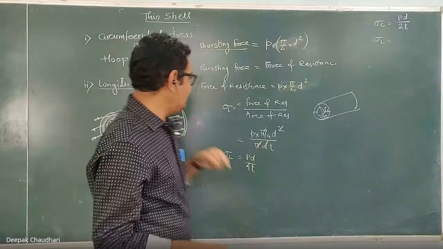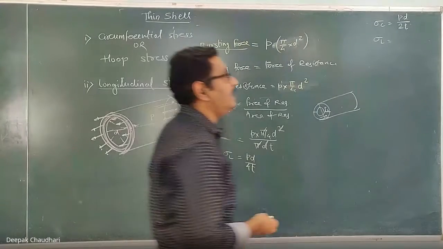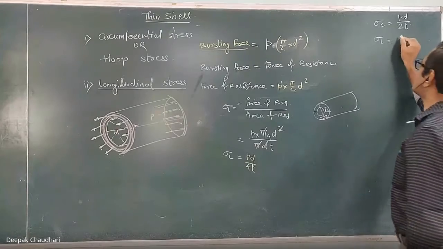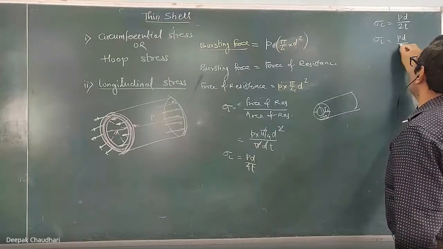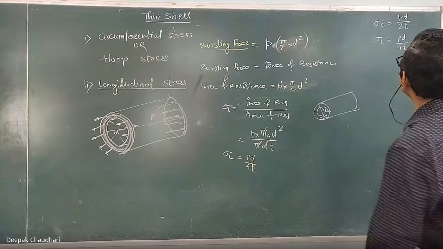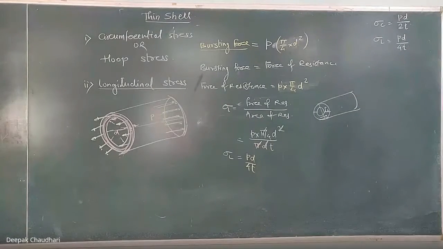In the other case, the force of resistance acts along the length, because of which the stress induced is known as the longitudinal stress, which is equal to pd upon 4t. So sigma c, the circumferential stress, equals pd upon 2t, and the longitudinal stress equals pd upon 4t.